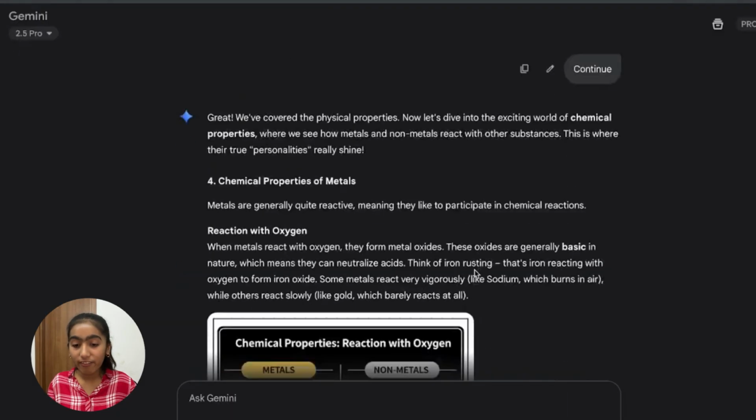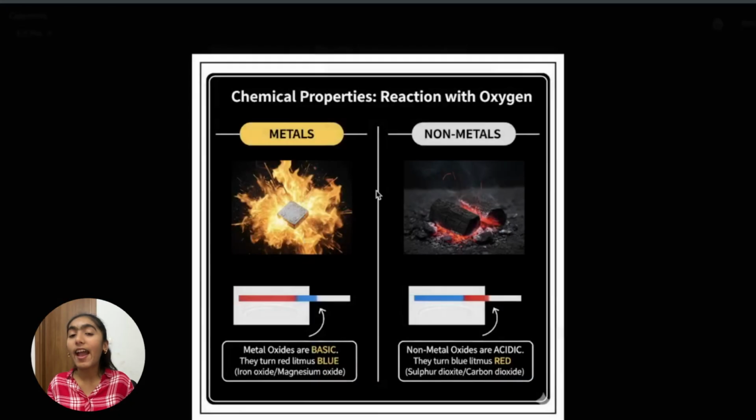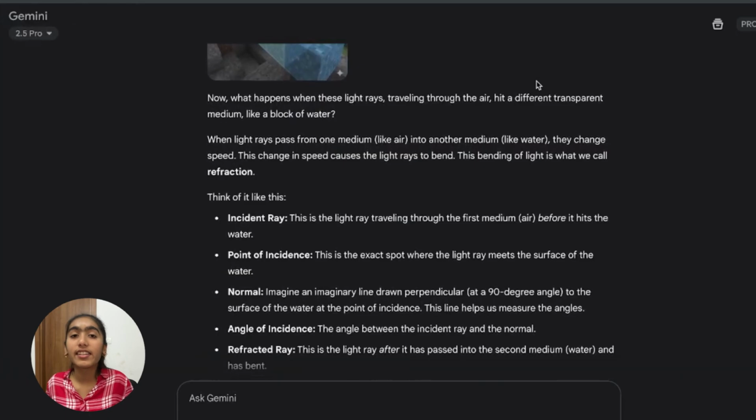Like, it's generating a visual for each and every topic, like reaction with oxygen, metals, non-metals. And the text is accurate. The images are accurate. How cool is this? Okay, and let's say you don't want to learn the entire chapter using AI because that might sound too much. But you can also learn simple topics using AI. Let me show you how.